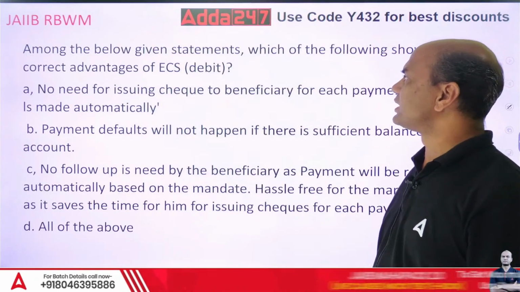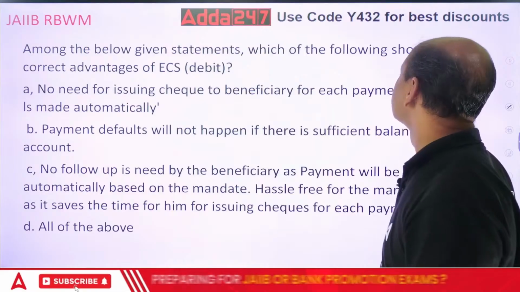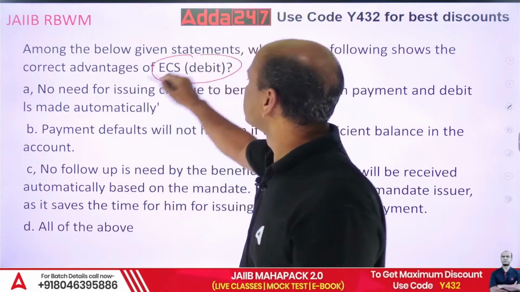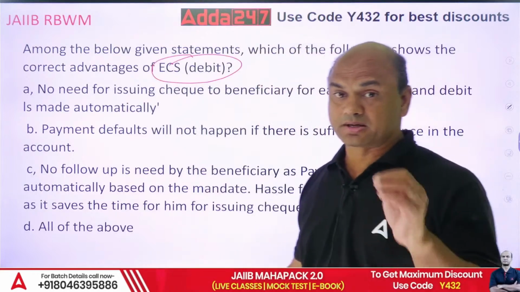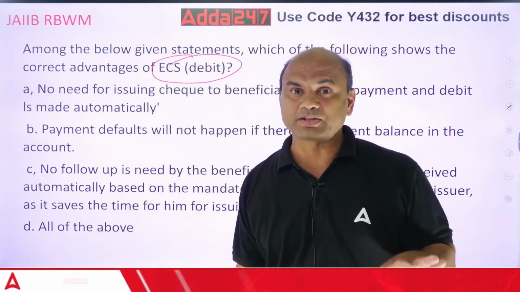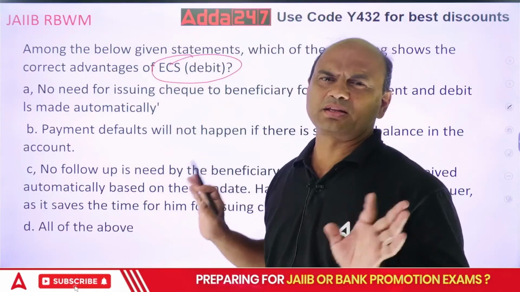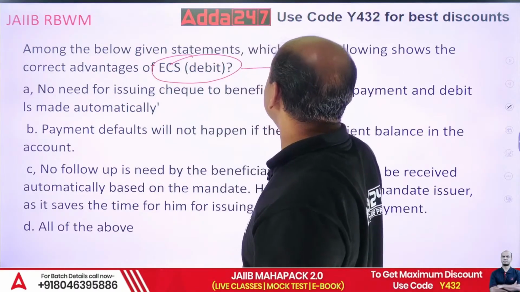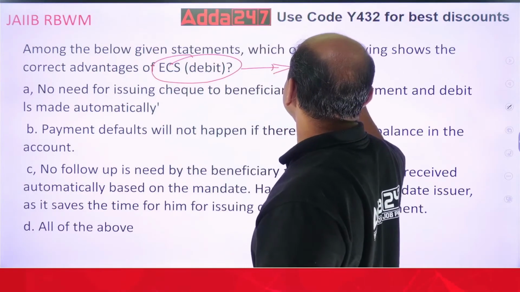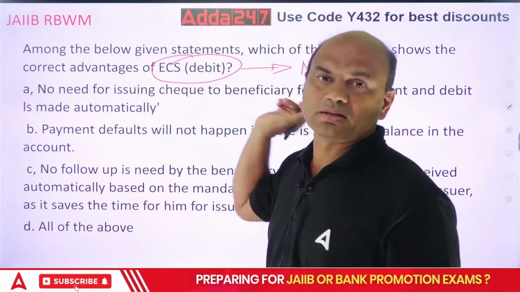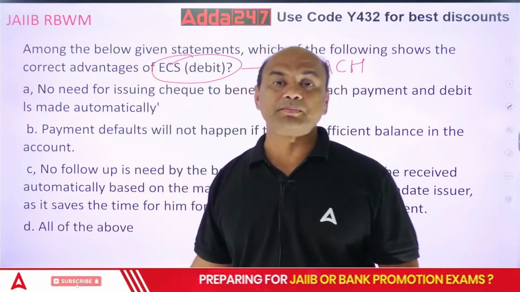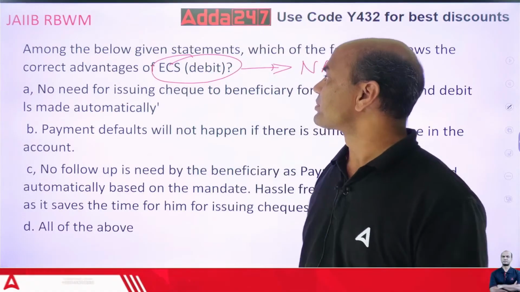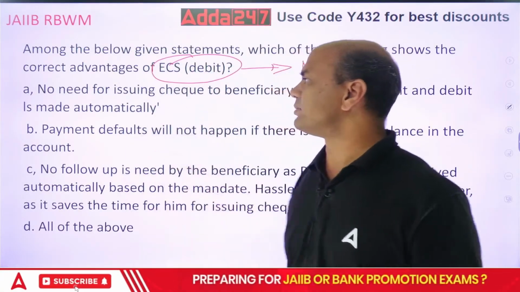Among the below given statements, which of the following shows the correct advantages of ECS debit? Now, frankly speaking, ECS is not there in banking now. ECS has been replaced by NACH, National Automated Clearing House. ECS is not there. Okay? So what are the advantages of ECS debit?